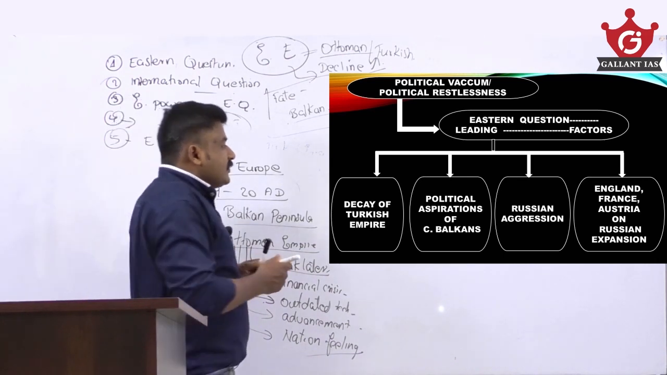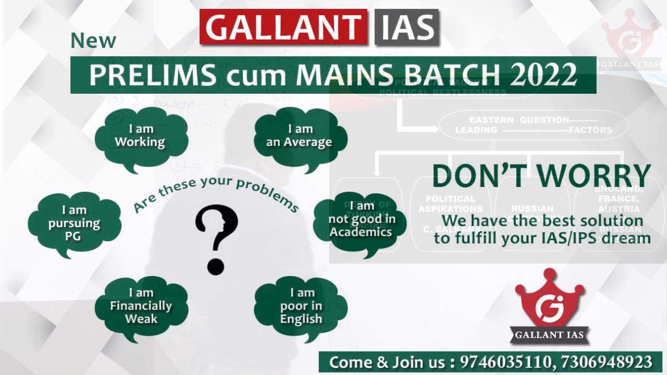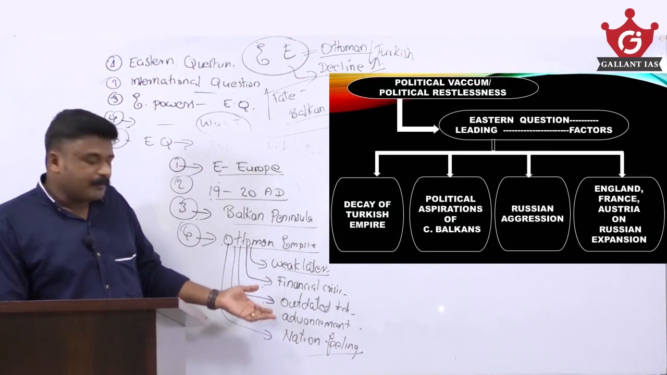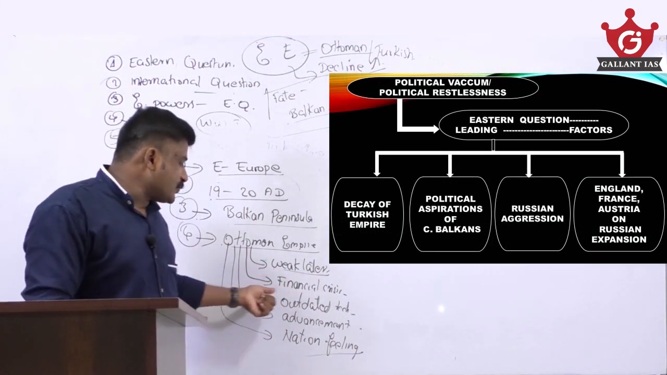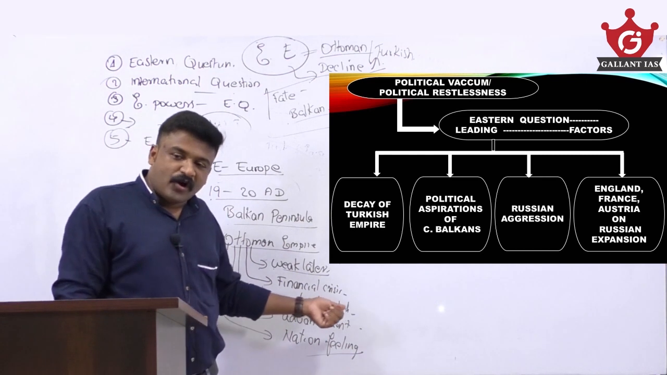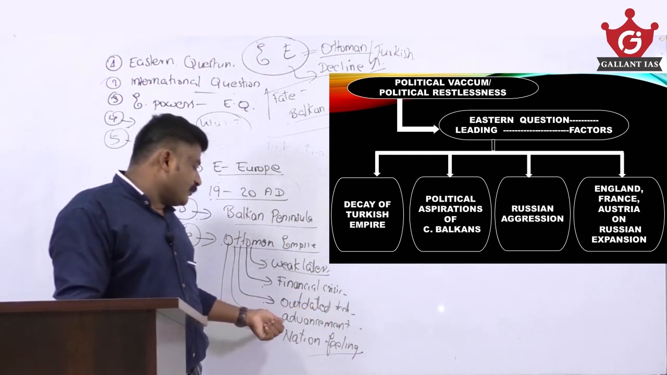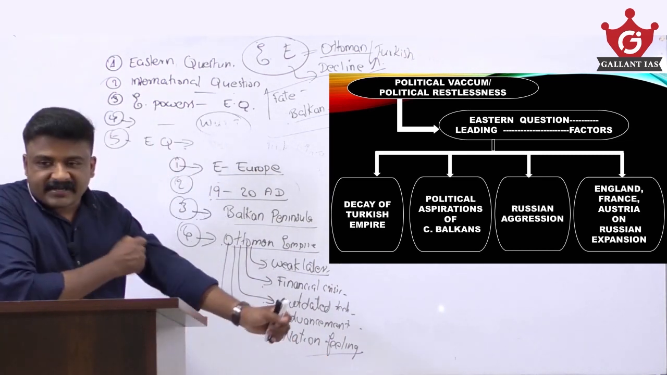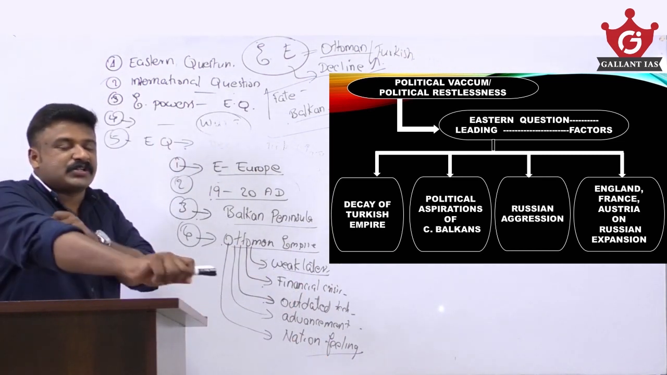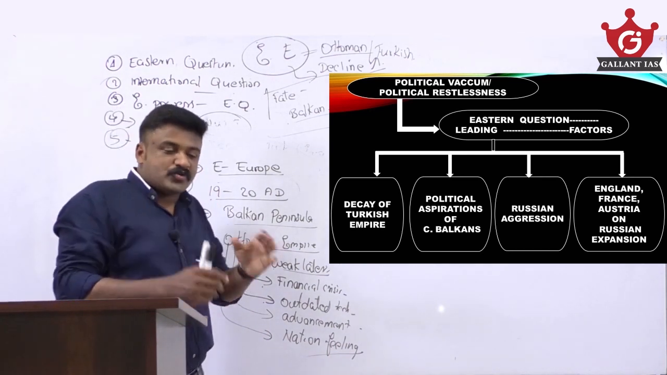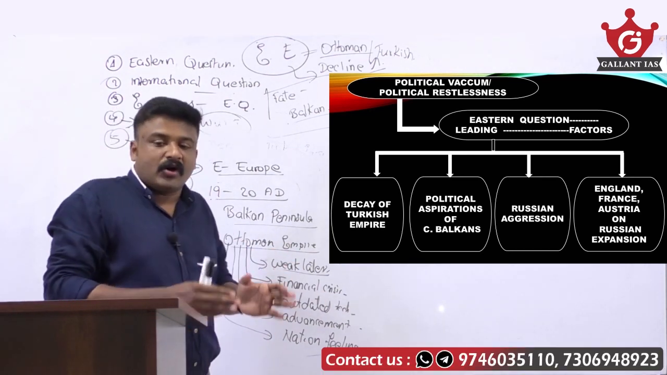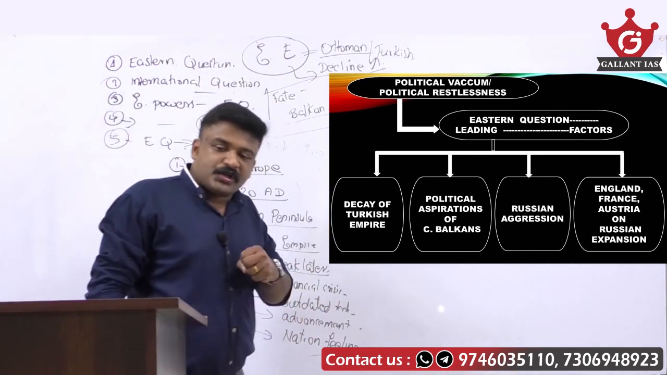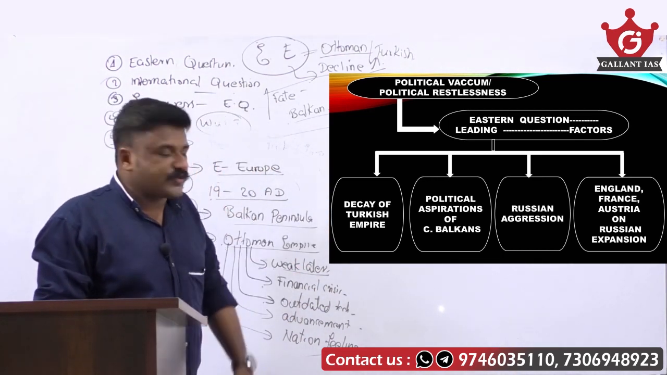One is the decay of the Turkish Empire. No doubt this is because of the decay or decline of the Turkish Empire. The Turkish Empire is almost decaying because of these reasons which I suggested. Because of the weak later rulers, because of the financial crisis, because of the outdated technology and weaponry, because of the advancement of Europeans, because of this nation feeling among these Balkan states, etc. Because of which, let me tell you that this Ottoman Empire is almost in a state of decline or decay. So this is one issue which popularized the Eastern question.